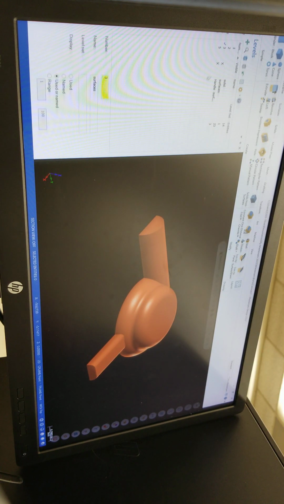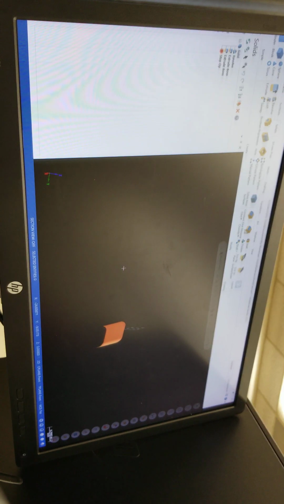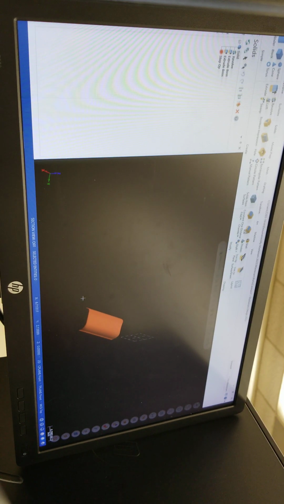You want to work on just the surface handle, turn surface handle on and turn everything else off. And you can work just on that area. Just create a tool path. So that's the beauty.